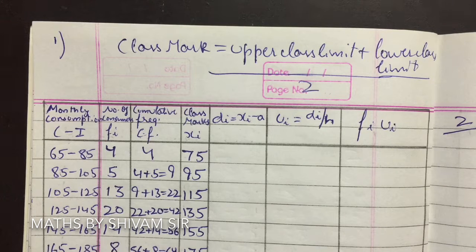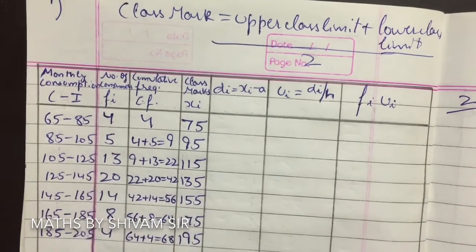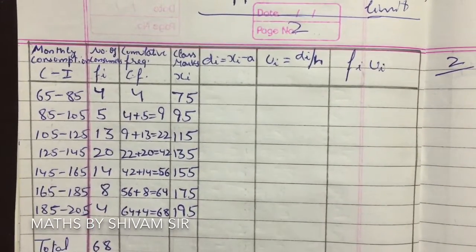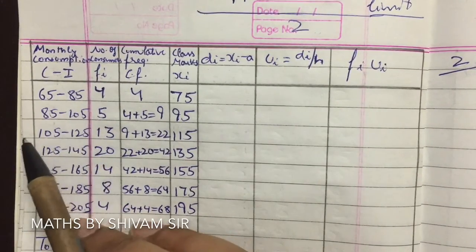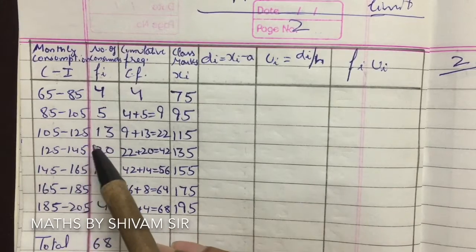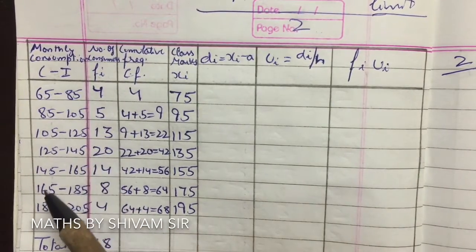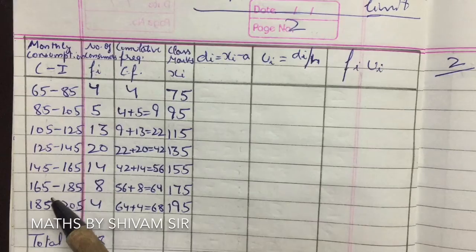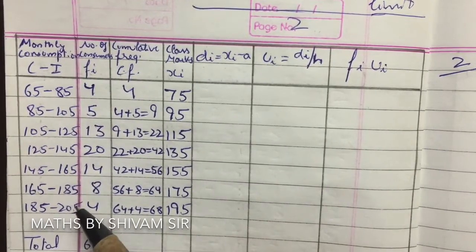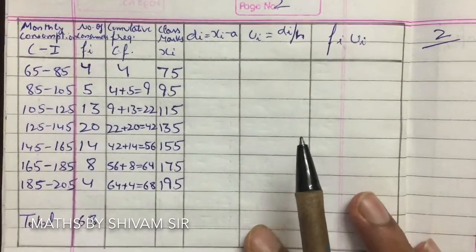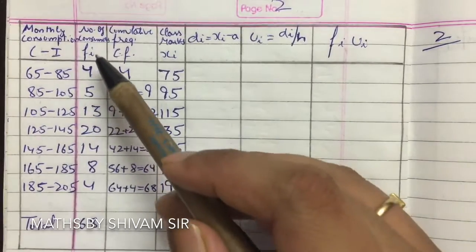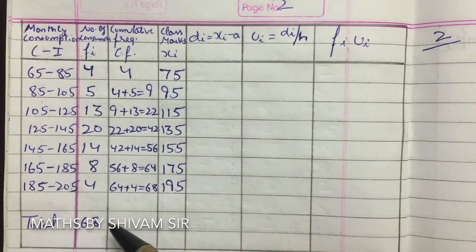Mean we all know how to determine. Firstly I have written monthly consumption, that is CI: 65 to 85, 85 to 105, 105 to 125, 125 to 145, 145 to 165, 165 to 185 and 185 to 205. The frequency corresponding to it I have written in the second column. So total frequency is 68.